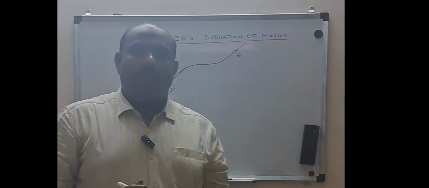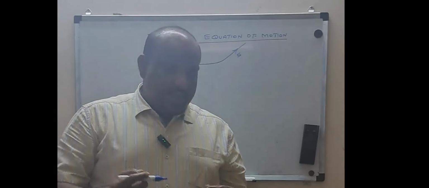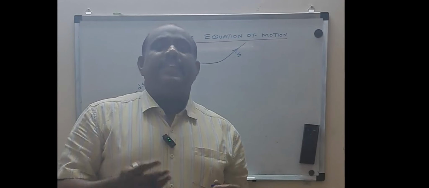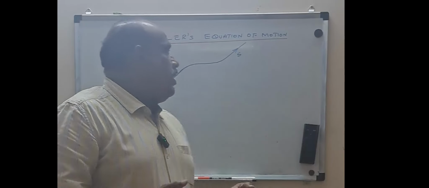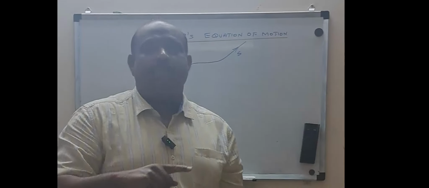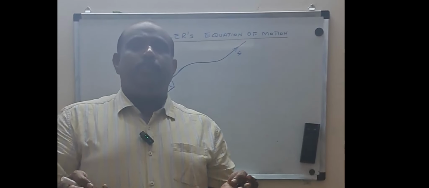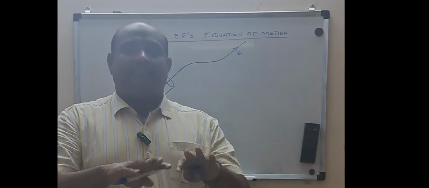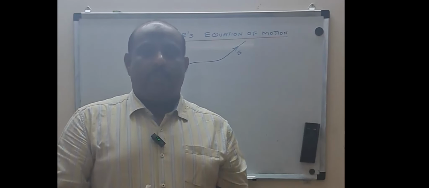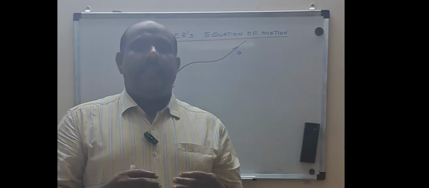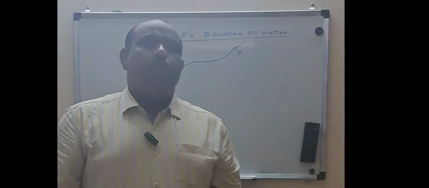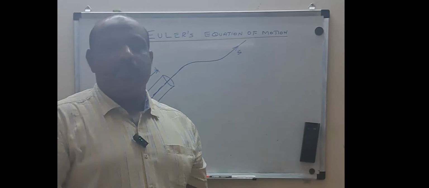I hope everybody knows what a streamline is. The tangent to the streamline gives the velocity of the fluid at that instant. So if I make a tangent at this particular point in the streamline, the tangent will give me the velocity of the fluid particle at that point. Okay, that is what we call my streamline. The tangent to the streamline defines the velocity of the flow at that particular instant.